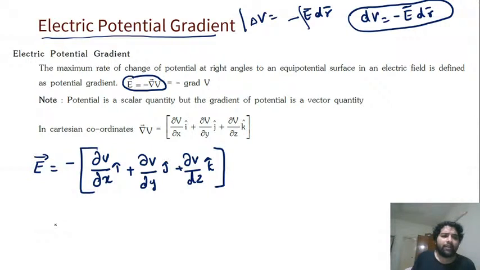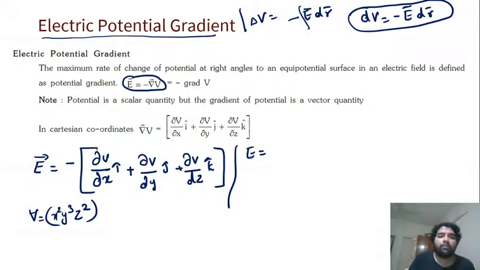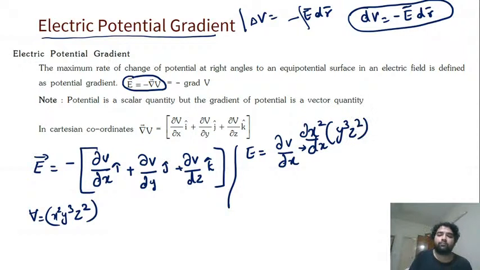Like, suppose V is a function of x, let's say x square y cube z square, some function like this. So then how much will the field be? It is the partial differentiation with respect to dou x, meaning you make x the variable and take everything else as constant. Getting it?